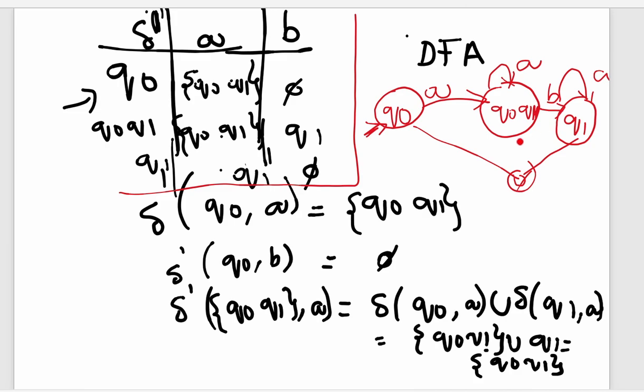Okay, and what could be the final state? In the given NFA, Q1 is the final state. So wherever Q1 is there in the states, you mark it as a final state. Now this is the equivalent DFA of the given NFA.